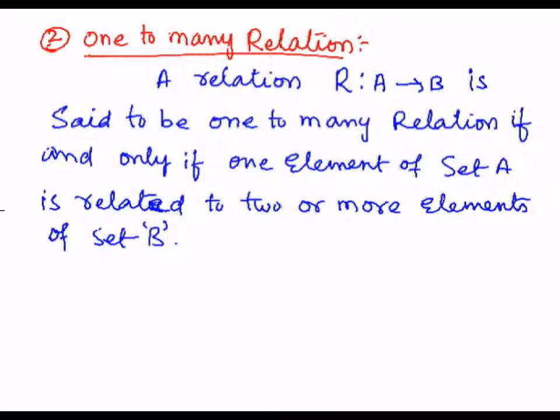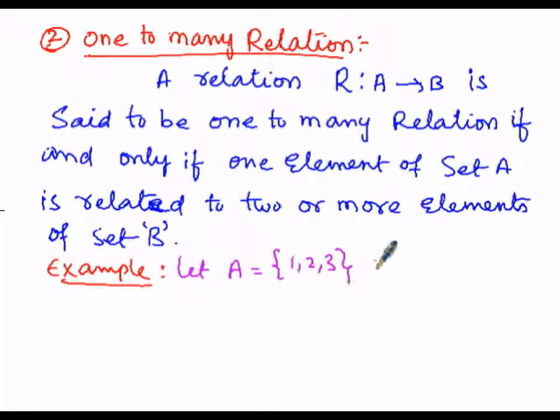Then now let us illustrate by means of one example. So here in this case, let us consider the first set A as {1, 2, 3}, and the second set elements as {4, 5, 6, 7, 8}.